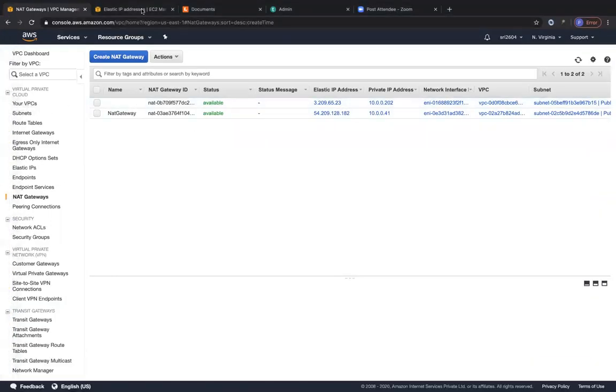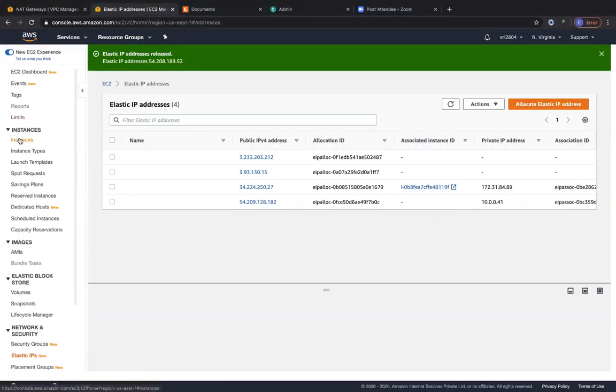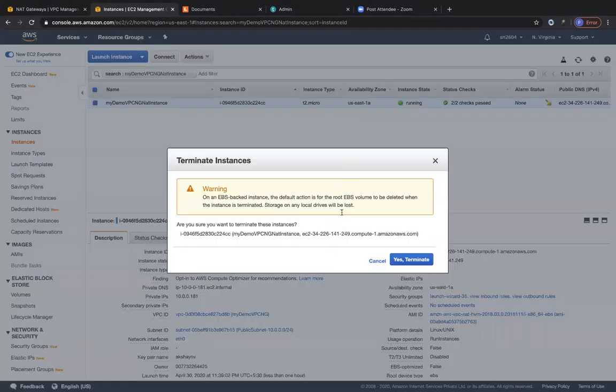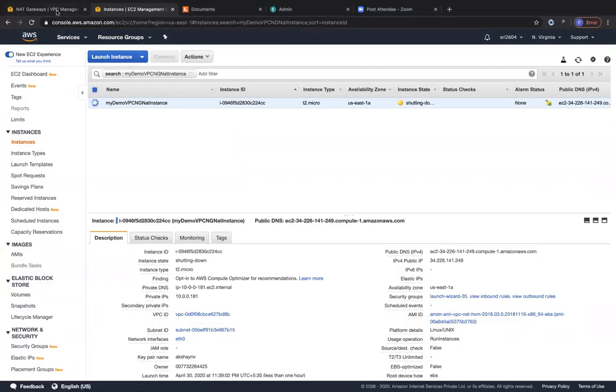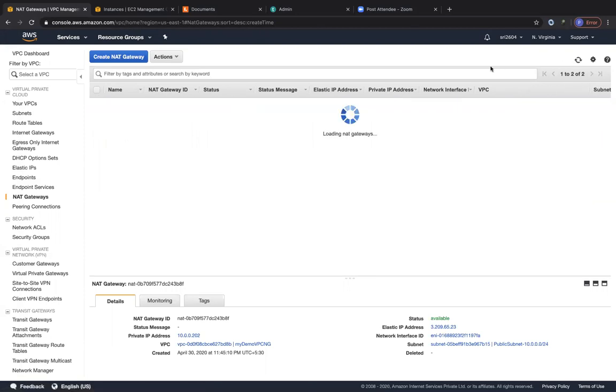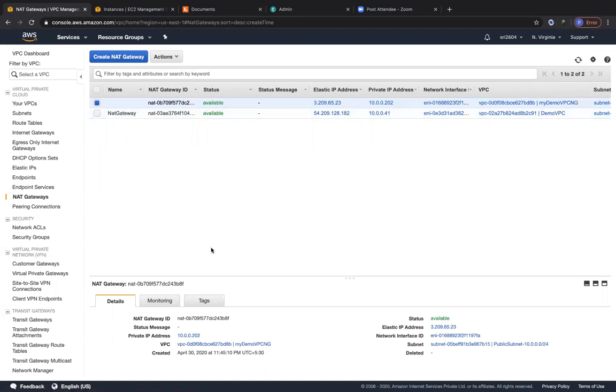So probably the first thing that we would do is remove the NAT instance. So let me go ahead and terminate this guy. Click on terminate. Yeah. So let's go to the NAT gateway. So this was the NAT gateway that we created for our VPC. Let me expand this. So yeah, this was the NAT gateway that we created. Cool. So was this the same NAT gateway that we chose within our route table? Let us check that also.